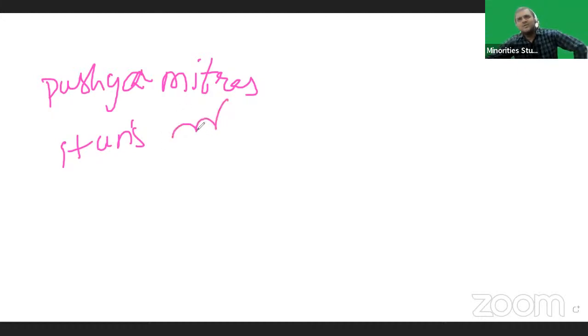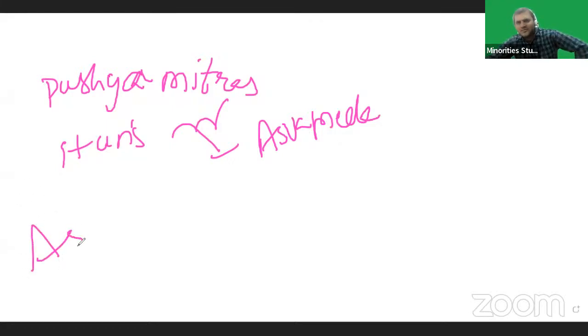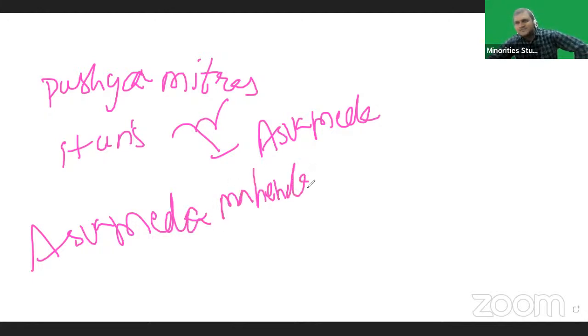After the wars over these two, Kumaragupta performed the Ashwamedha Yaga, and he took a title called Ashwamedha Mahendra. This title was used by Kumaragupta, who performed the Ashwamedha Yaga after victory over the Pushyamitras and the Huns.